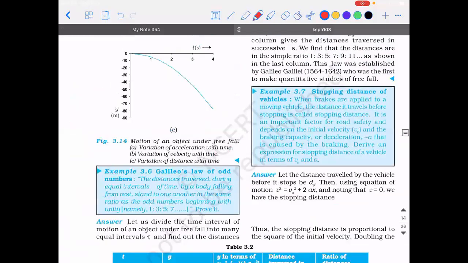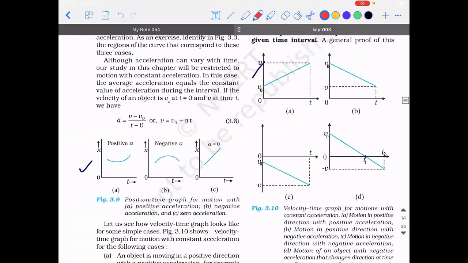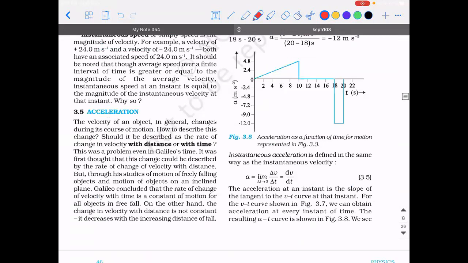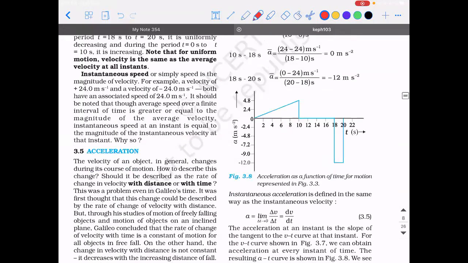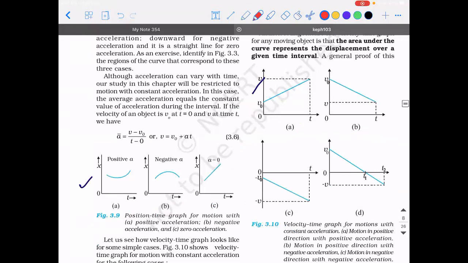Are you guys having the NCERT textbook in your hand? Yes, sir. Okay, if you have NCERT, you can open page number 46. Or else I'm showing it, right? You can have a look at it.